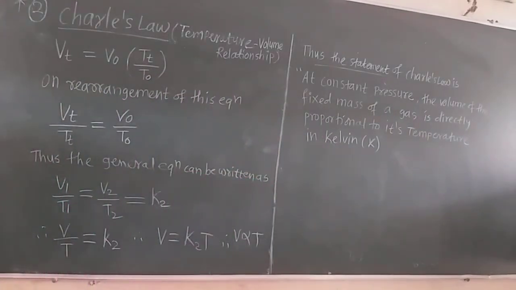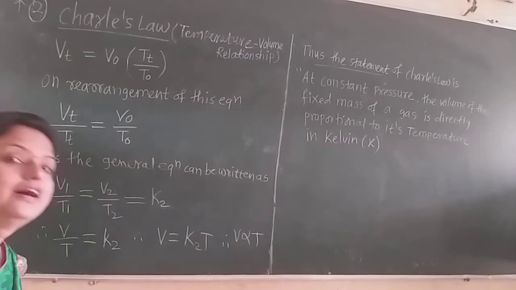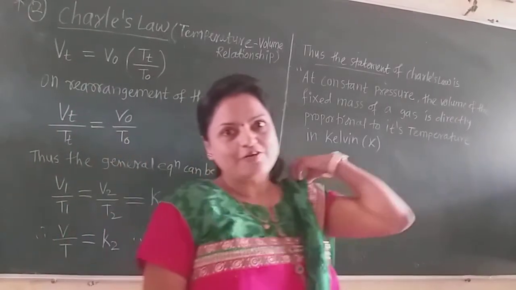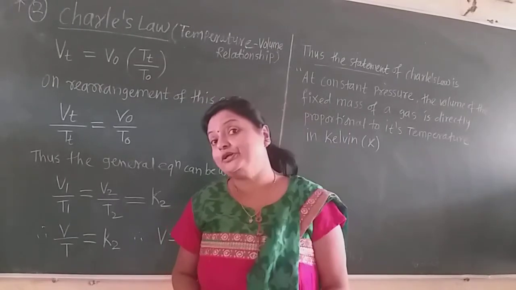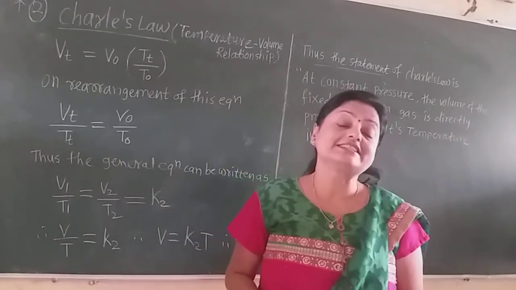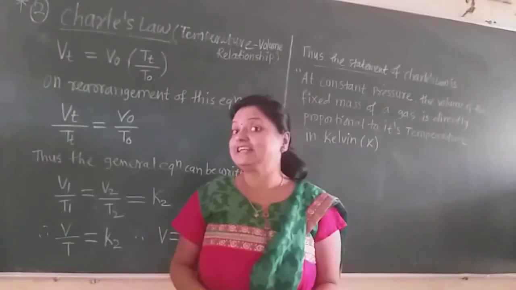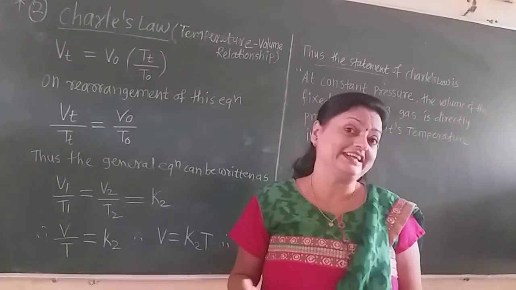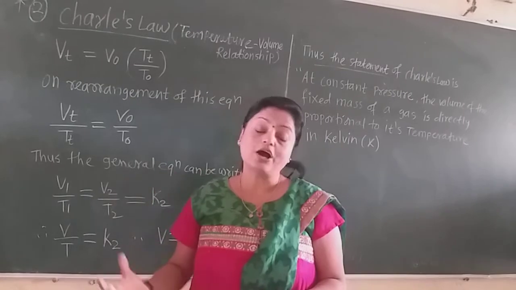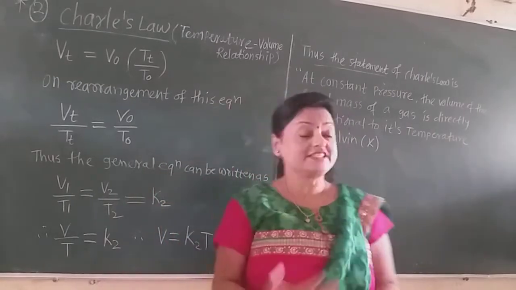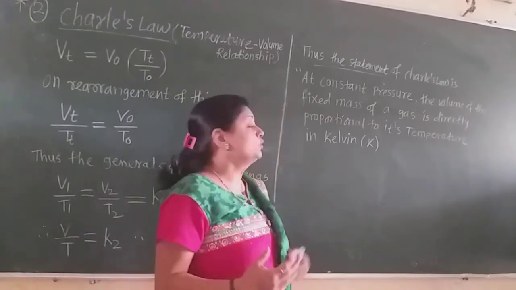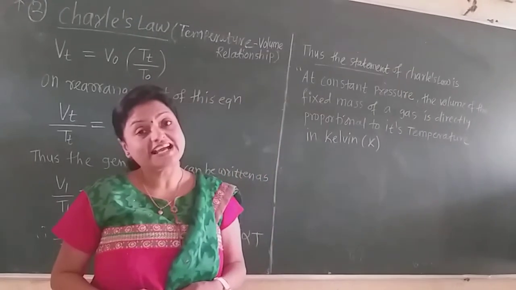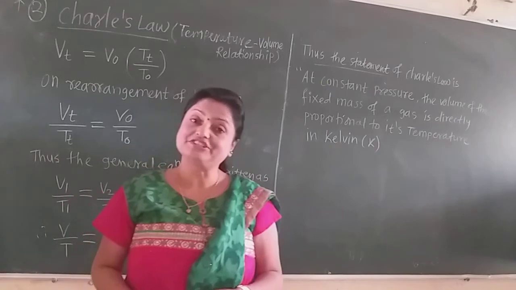So students, if you understand this Charles law very clearly, how the absolute scale was introduced, how it is called the Kelvin scale, what the relationship is between the degree centigrade and Kelvin scale, and how the Charles law statement is that at constant pressure the volume of the fixed mass of the gas is directly proportional to the temperature in Kelvin.